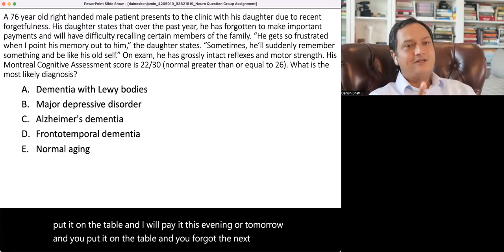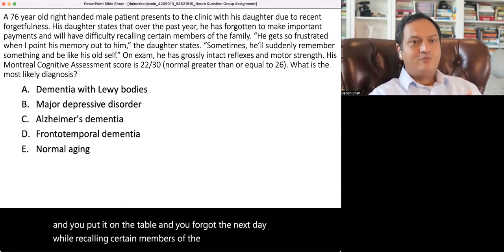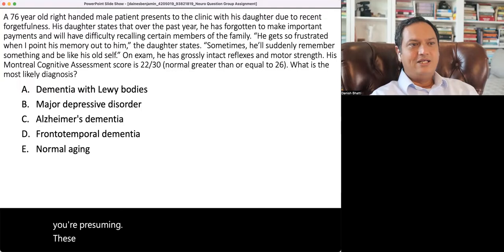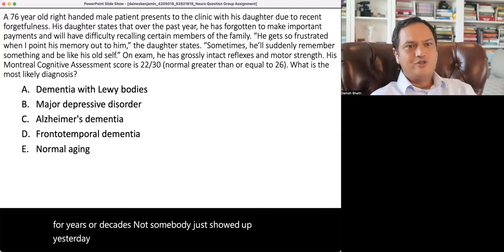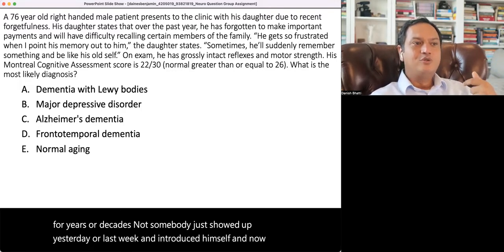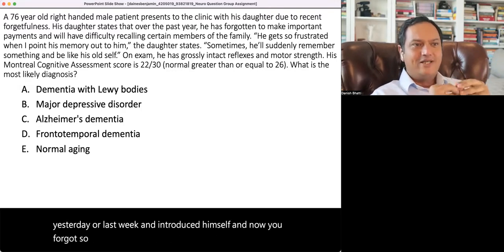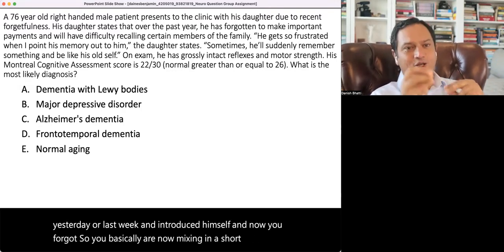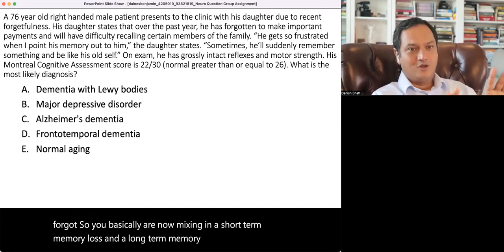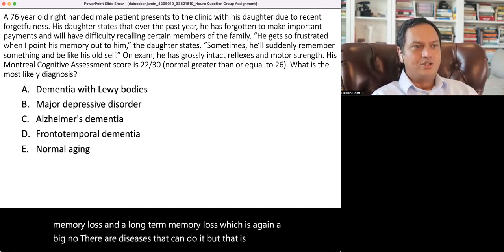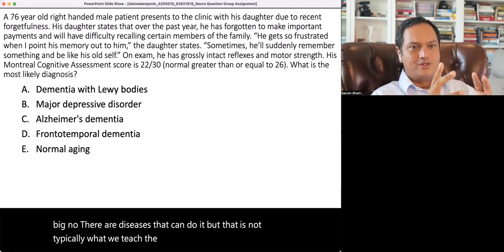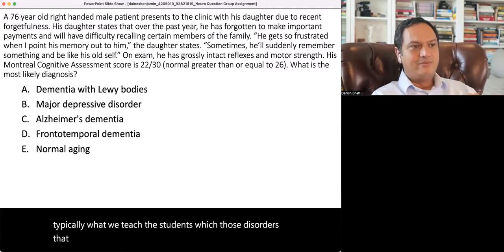While recalling certain members of the family, you're presuming here these members of the family are the ones you have known for years or decades. Not like somebody just showed up yesterday or last week and introduced himself and now you forgot. So you basically are now mixing in a short-term memory loss and a long-term memory loss, which is again a big no-no. There are diseases that can do it, but that is not typically what we teach the students, those disorders that mix in the short-term and long-term memory loss.